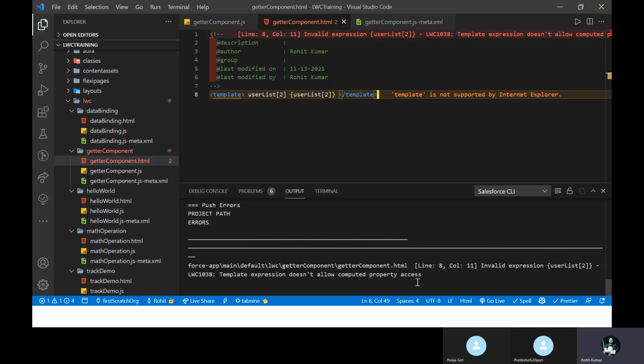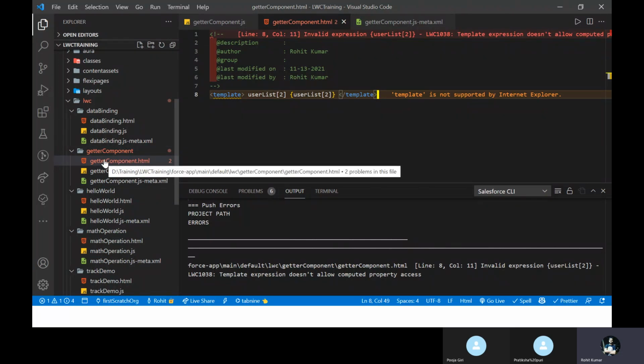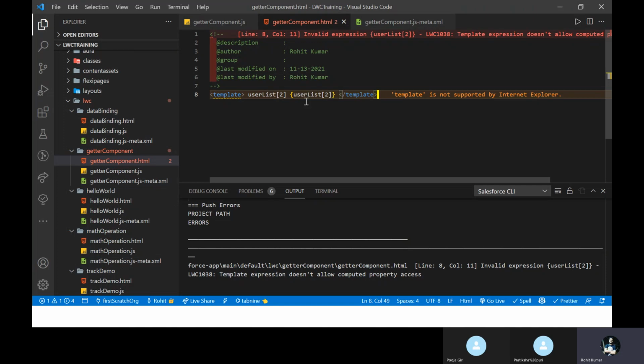It's throwing me an error, and you can see the red line at the top, and in my component template we have some error. So we cannot manipulate that data here. That is the limitation, or we can say that is the problem under the LWC. So how to resolve or solve this problem in LWC? Always remember, just remove it from here.